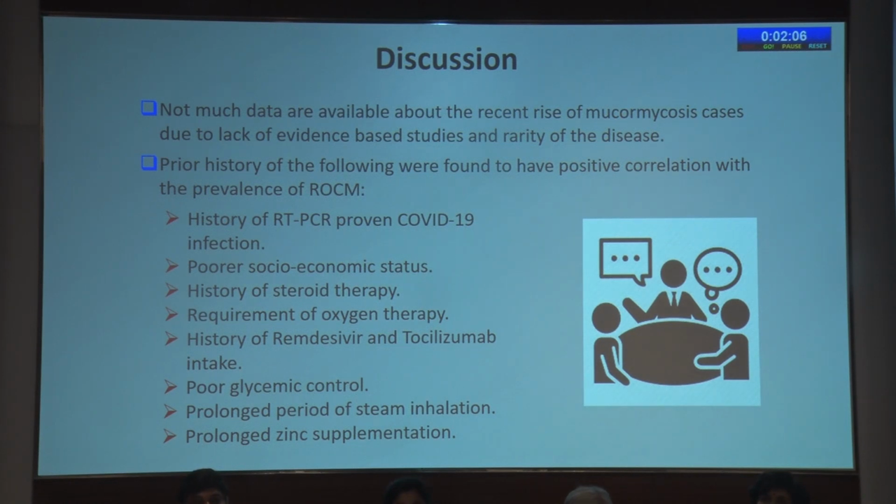Discussion: not much data are available about the rise of mucormycosis cases due to lack of evidence-based studies and the rarity of the disease. Prior history of the following was found to have positive correlation with the prevalence of ROCM: RT-PCR proven COVID-19 infection, poorer socio-economic status, history of steroid therapy, requirement of oxygen therapy, history of remdesivir and tocilizumab intake, poor glycemic control, prolonged steam inhalation, prolonged zinc supplementation.